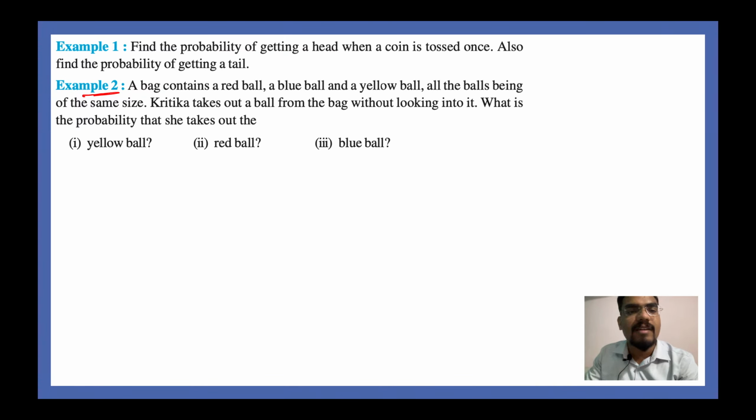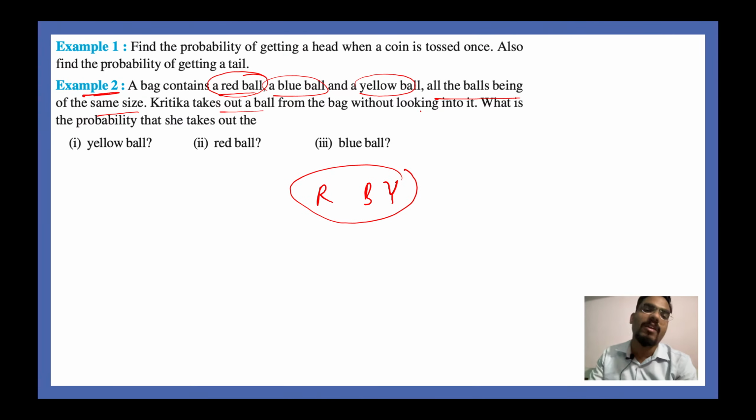A bag contains a red ball, one blue ball and one yellow ball, right? So a bag contains red, blue and yellow. I'll write down red, blue and yellow, and this is inside a box. All the balls being of the same size, Kritika takes out a ball from the bag without looking into it. So she's not looking into the bag, but she is taking out a ball from the bag. Now the question is, what is the probability that she takes out the yellow ball?